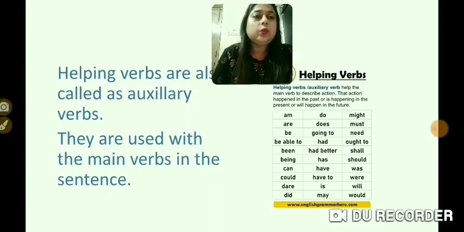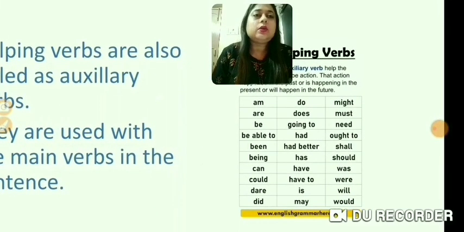So some of the words which are used as auxiliary verbs or helping verbs are over here.